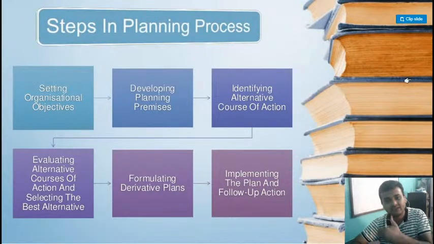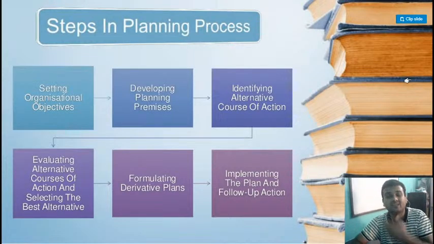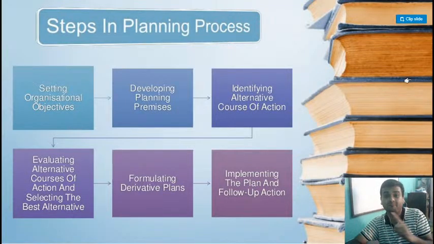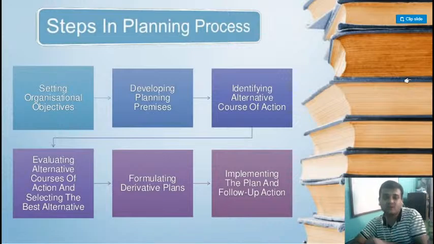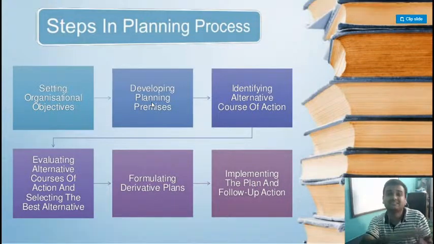So for this objective only, you're planning your work, you're doing self study, you're attending online classes. So first thing you have to do is set an objective for yourself. And for an organization also, they have to set a goal, they have to set an objective. Then only planning is possible. Clear? And then after setting that objective, what will you do? You will develop premises. What do you mean by premises? Premises means different options you have to keep for yourself. You're keeping different options open for yourself is the meaning of premises.